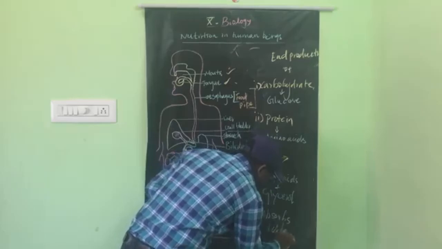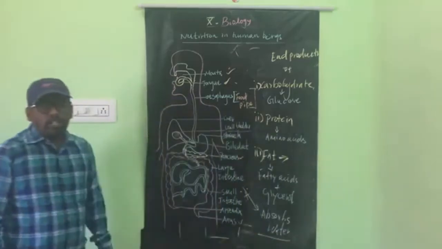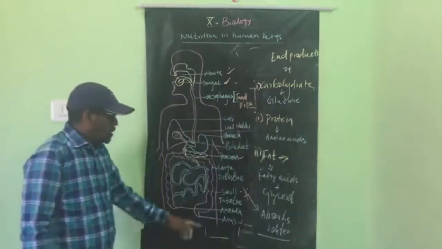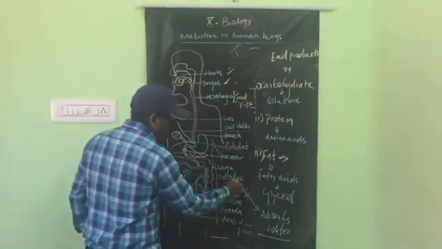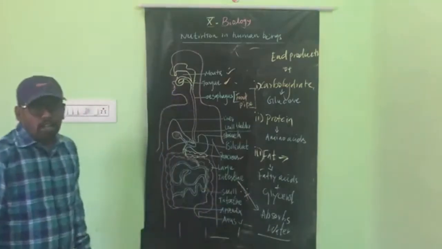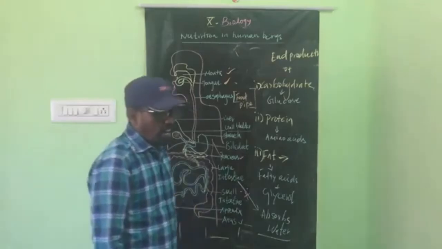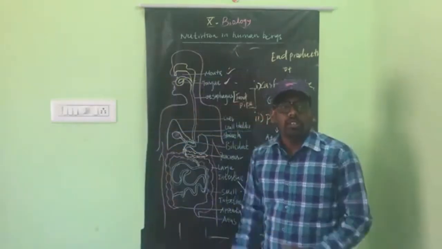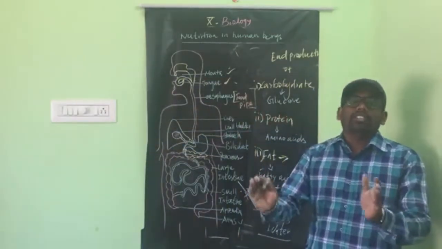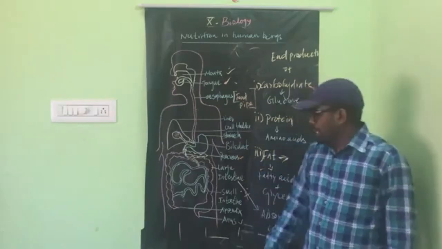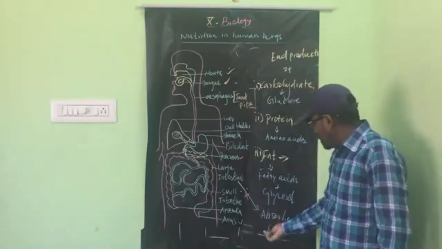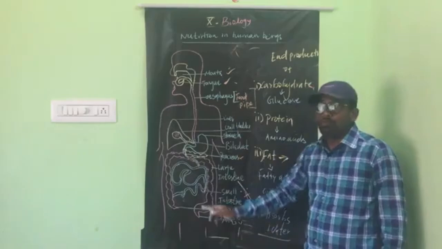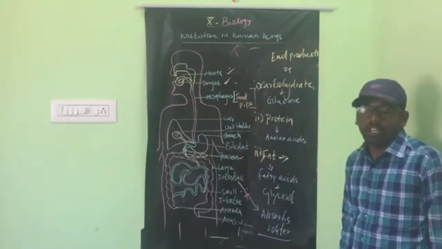Very important one. The excess amount of water is absorbed by the large intestine. The large intestine is the digestive tract which stores undigested food particles, and excess water is also reabsorbed by it.